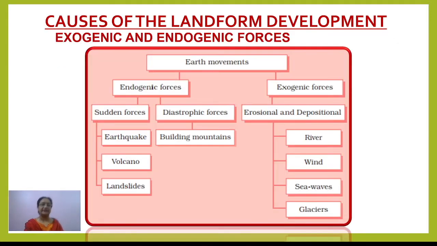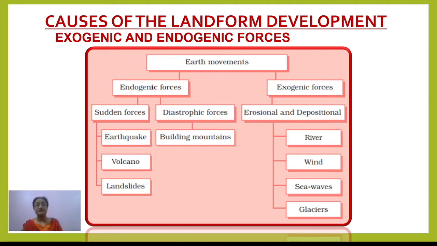Now come to the next one. Basically, when we talk about the movements, the various factors or movements which work over the earth's surface or inside it can be categorized into two types, right? Number one is called exogenic, the other one is called endogenic. Now what is endogenic? Endo means internal, right? The forces which work from inside the earth are called endogenic forces, and they result in the formation of landforms on the earth's surface.